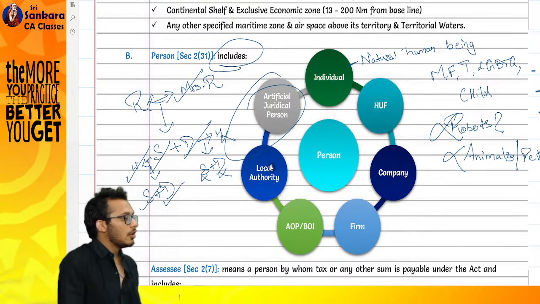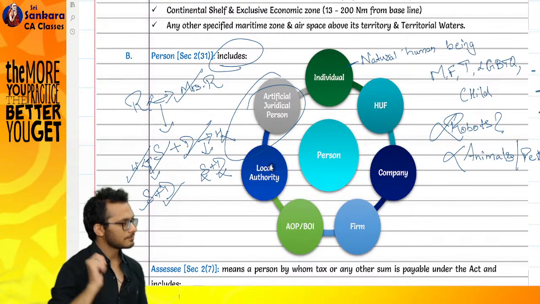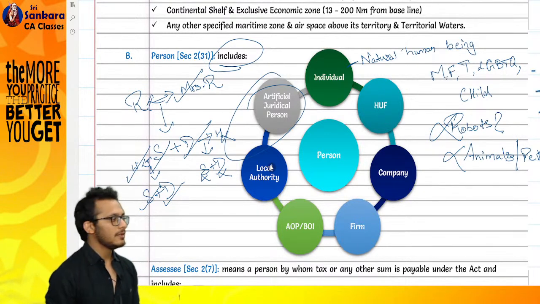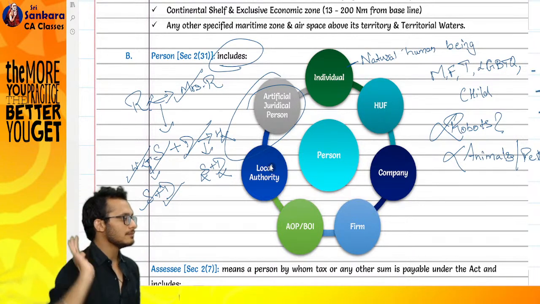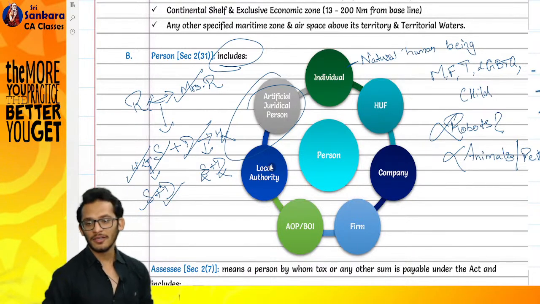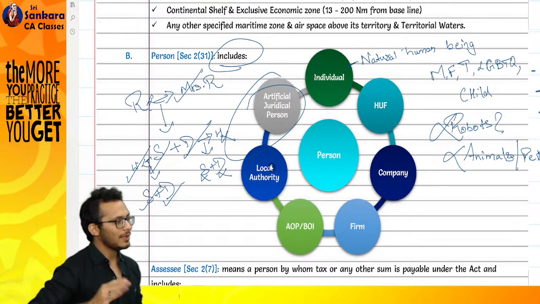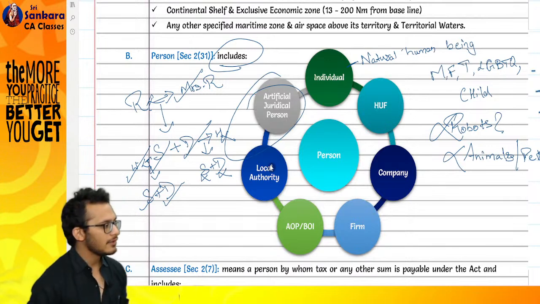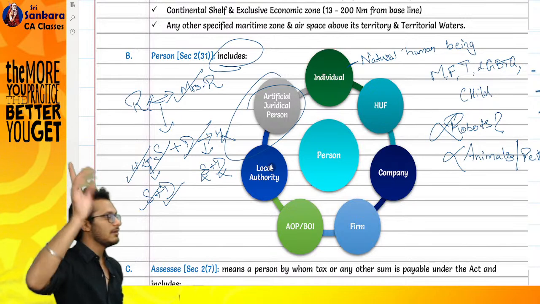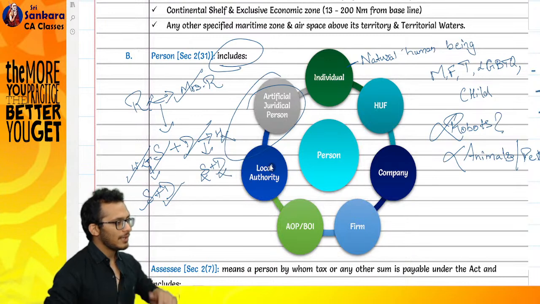The moment the daughter married a husband, the daughter entered the other person's family. So now the daughter is a HUF member of my family and his family. Both. The daughter is a HUF member of my family and his family, but the daughter's husband will never come into my family, because it is a new family which they have created. If he wants, he can create his own HUF and start, but he cannot become a member of mine.